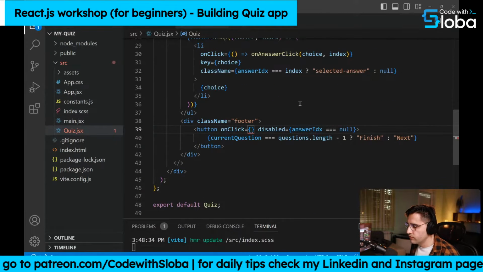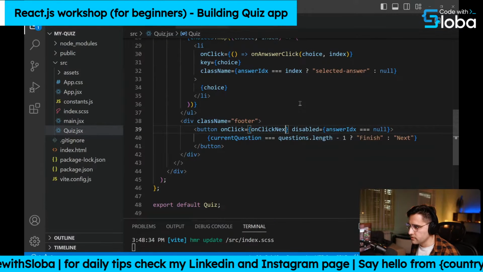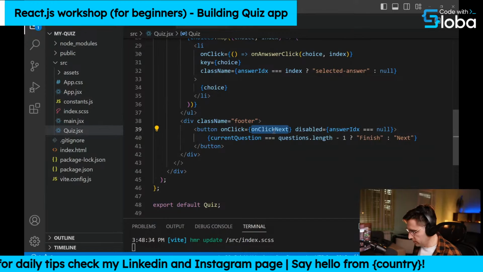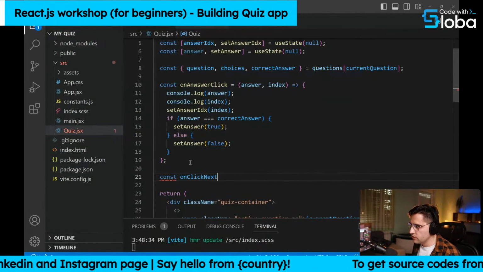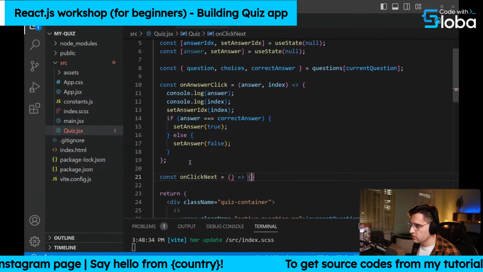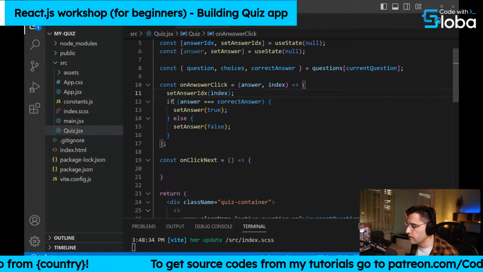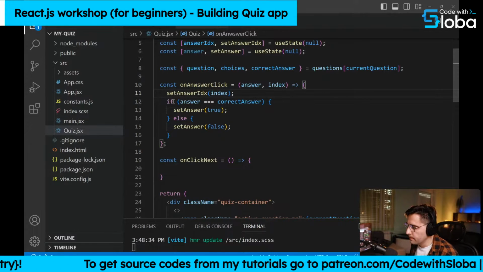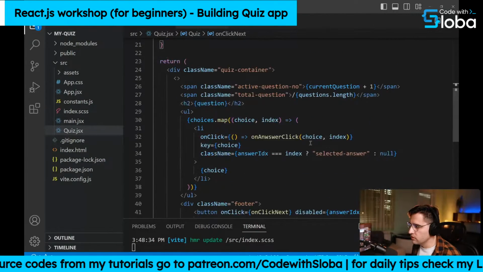And now for the actual function, let's create a new function. Let's call it onClickNext. So let's create it here, const new function, like so. And actually I can remove these logs here. We don't need them because we proved that our function works. Okay, so let me just save and see how our button looks.